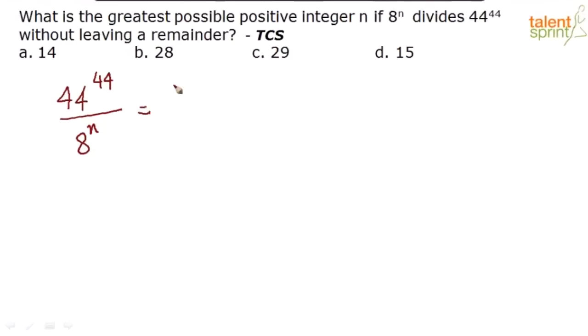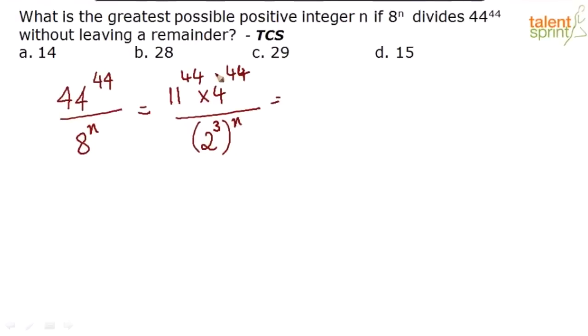This 44, I can write as 11 to the power 44 into 4 to the power 44. Can I write the numerator like this? 44 is nothing but 11 into 4. So 11 into 4, the whole power 44, is equal to 11 to the power 44 into 4 to the power 44, divided by 8. Now how can I write 8? 8 is nothing but 2 cube, so 2 cube whole to the power n.